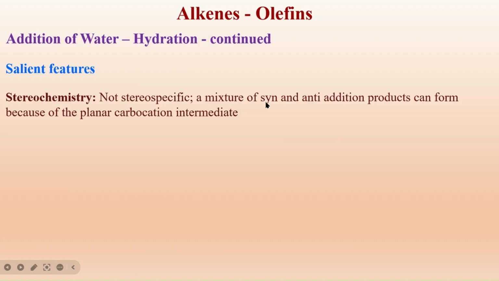You have seen syn addition in catalytic hydrogenation of alkenes. You have seen anti-addition in halogenation of alkenes. The two halogens are attached to the two carbons on the opposite side. It gives the anti-product. In case of hydrogenation, the two hydrogens attach onto the same side of the carbon-carbon double bond. In case of halogenation, it gives the anti-addition product.